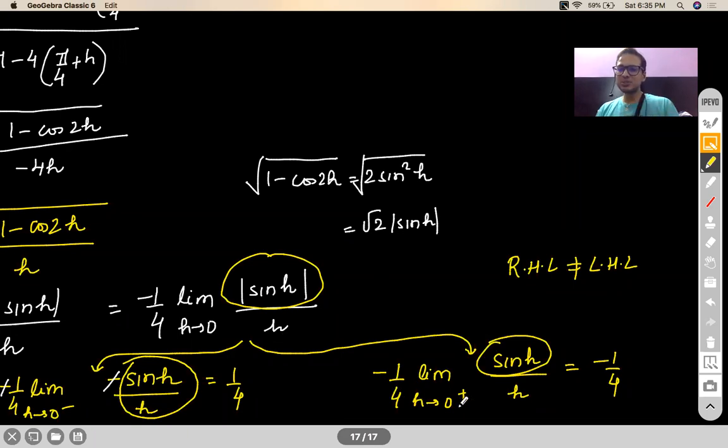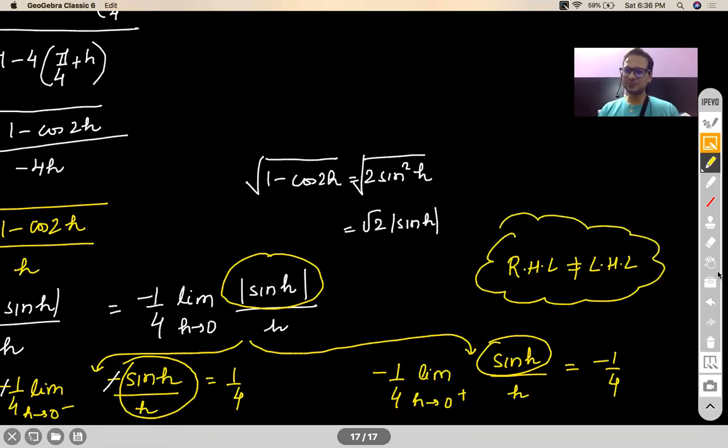So as h tends to 0 plus, again this answer is 1. So 1 into minus 1 by 4 will give me minus 1 by 4. So left hand limit answer was coming plus 1 by 4, right hand limit answer was coming minus 1 by 4. And since they are not equal, limit will not exist.